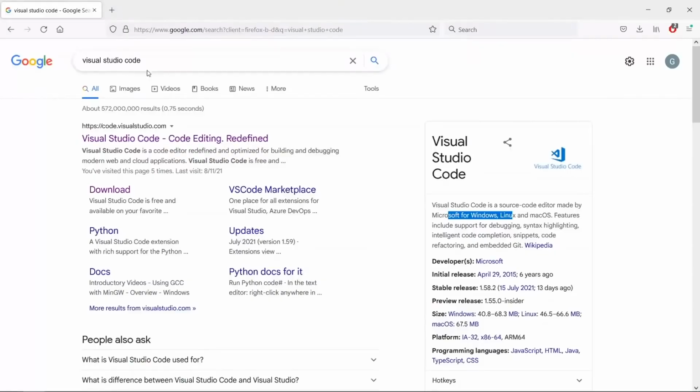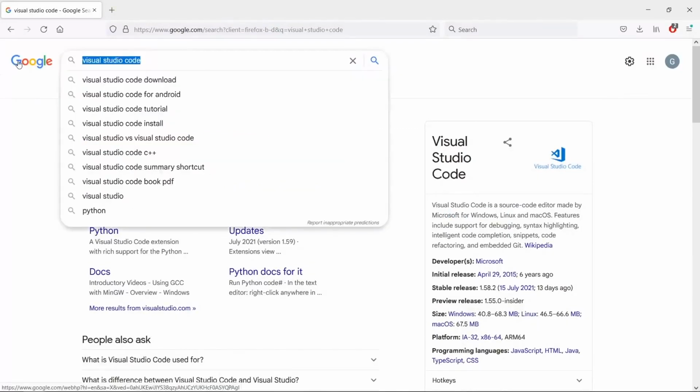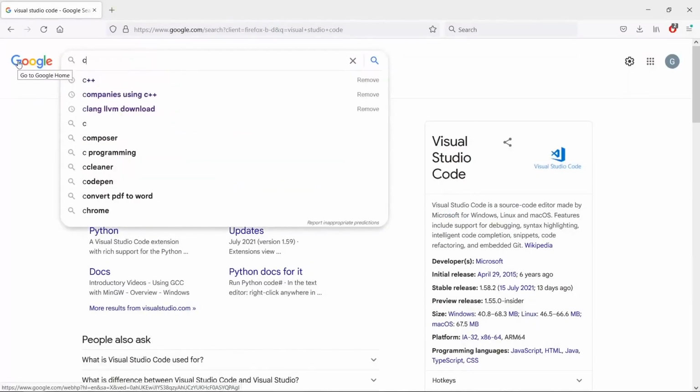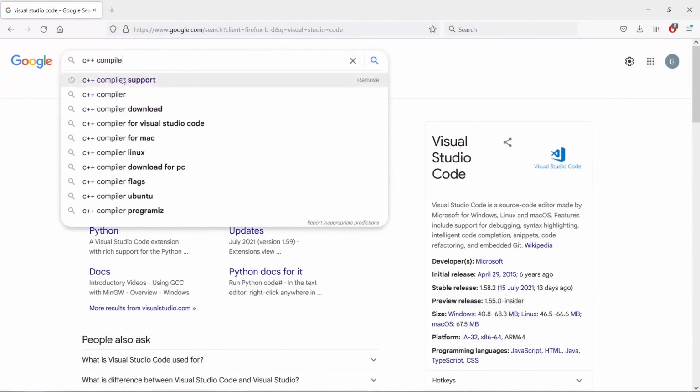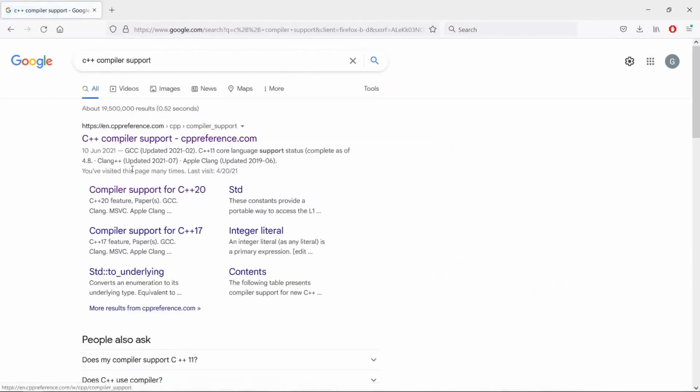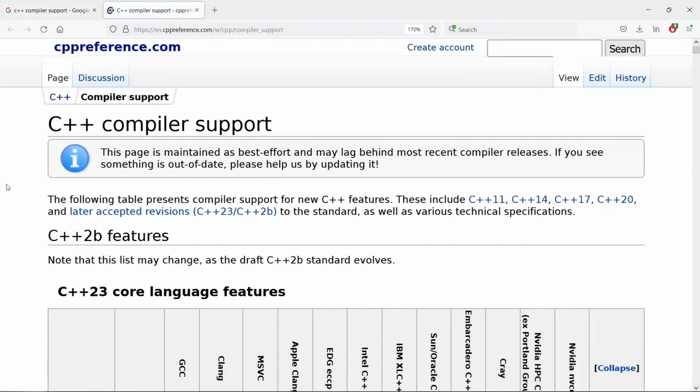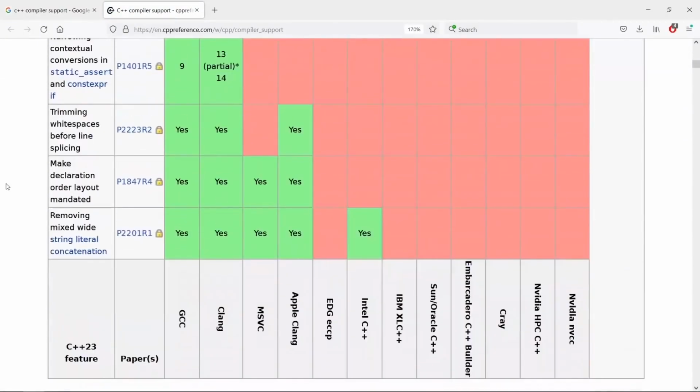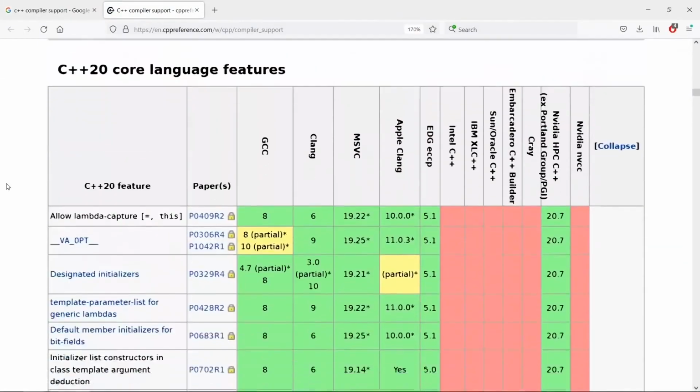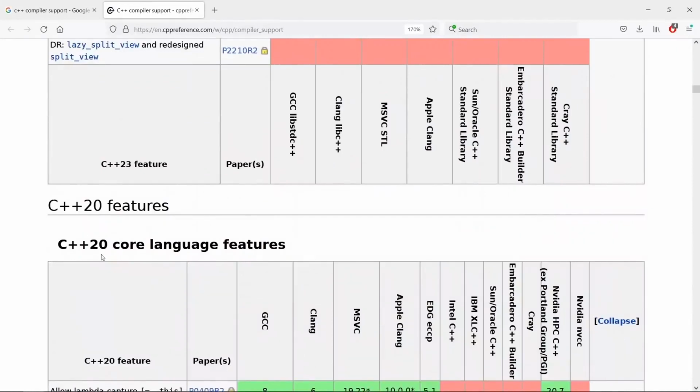Now, before we talk about any compiler, I would like you to come to Google or your favorite search engine and say C++ compiler support. Okay, so we're going to choose this little guy here. And this is really going to give us a bird's eye view on which feature is supported by which C++ compiler. For example, if we are interested in C++20, which is the latest standard that we have in C++, at the time of recording this video, I am recording this in August 2021.